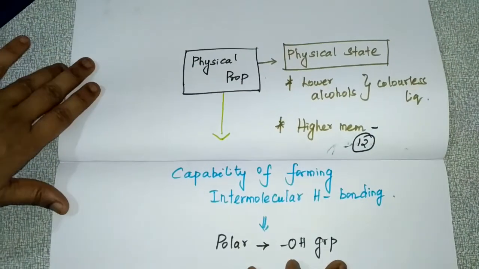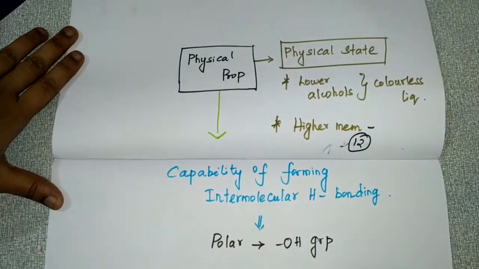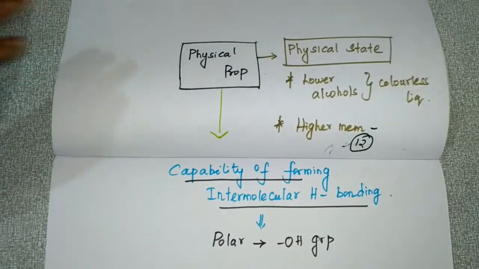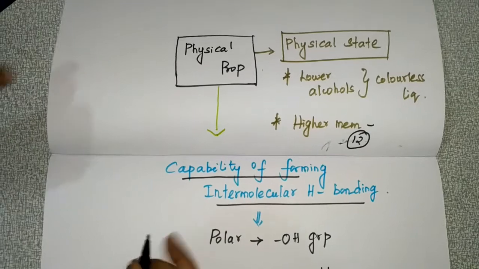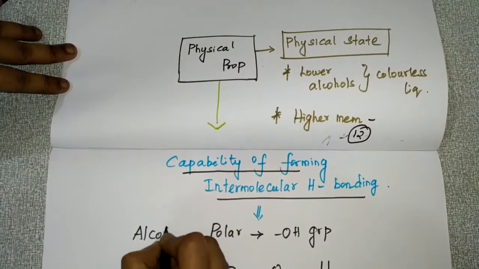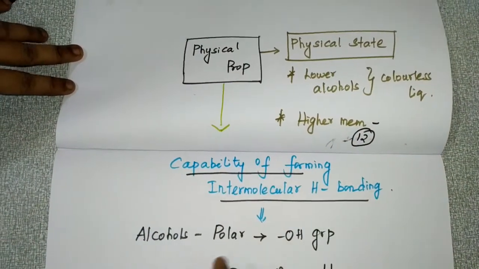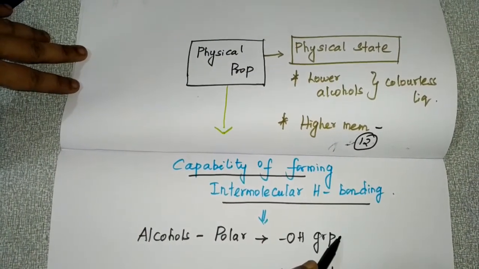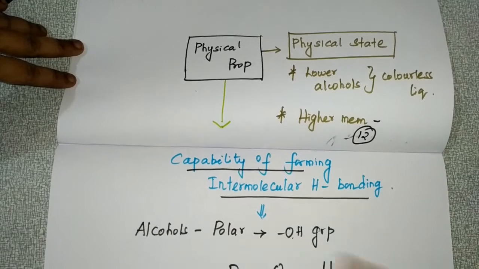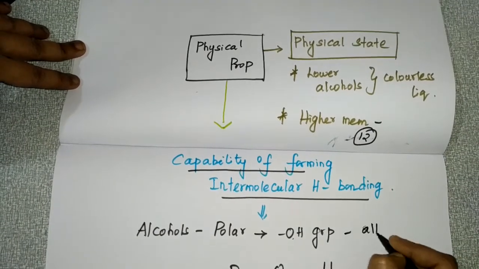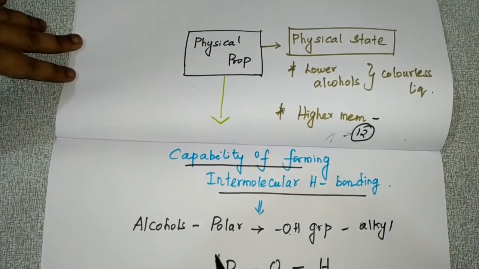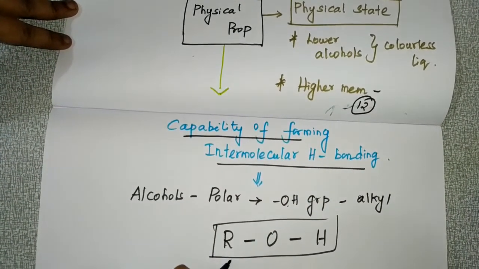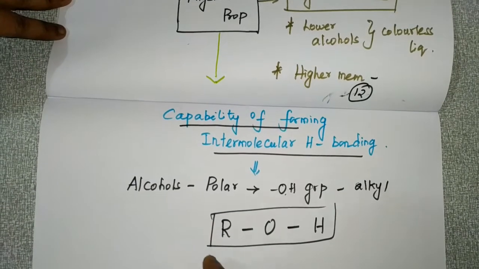Our next important physical property is the capability of forming intermolecular hydrogen bonding. Alcohols are polar in nature. Why is it polar in nature? Due to the presence of the OH group, which is attached to the alkyl group. This is the general form of an alcohol. So due to this only, it is polar in nature.